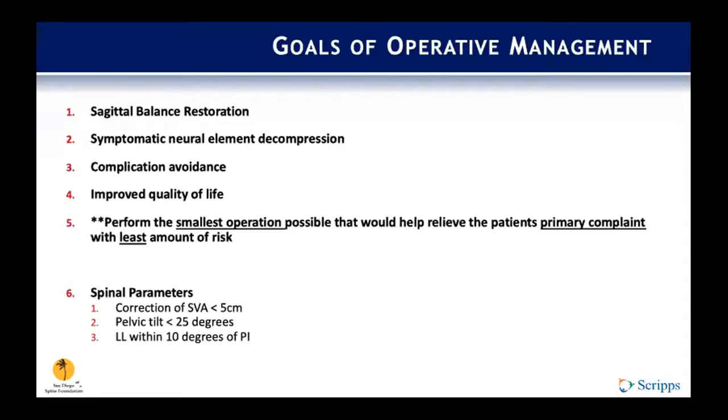From the spinal parameter standpoint, our goals are a correction of the SVA to less than 5 centimeters, pelvic tilt less than 25 degrees, and lumbar lordosis within 10 degrees of pelvic incidence. Now, I think it's important to mention that these are not strict parameters. We have to take each patient into account, each deformity into account, and weigh the risks and benefits for each case.